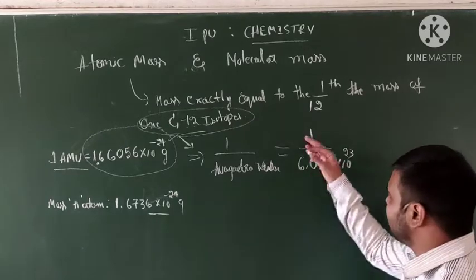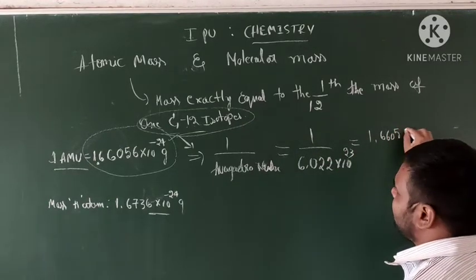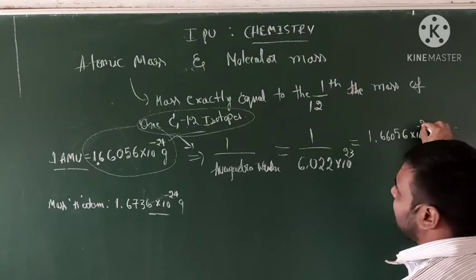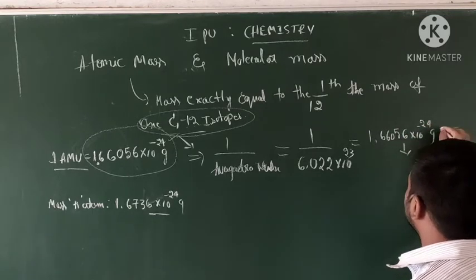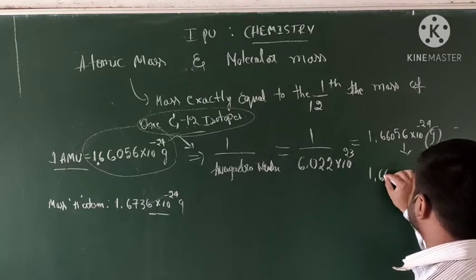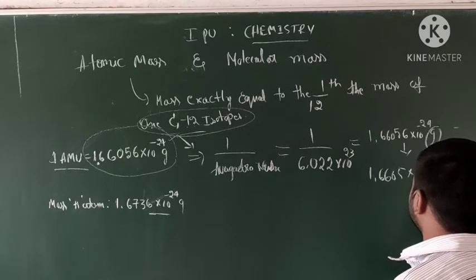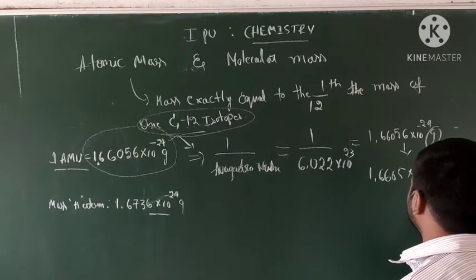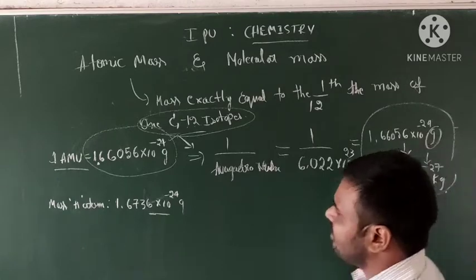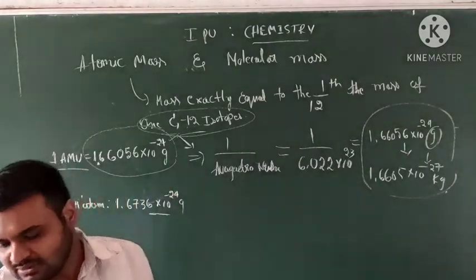If we calculate this, we get 1.66056 into 10 to the power of minus 24 grams. Converted into kg, it is 1.6605 into 10 to the power of minus 27 kg. This is the value of 1 AMU.